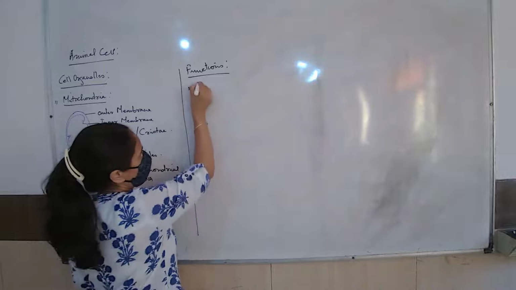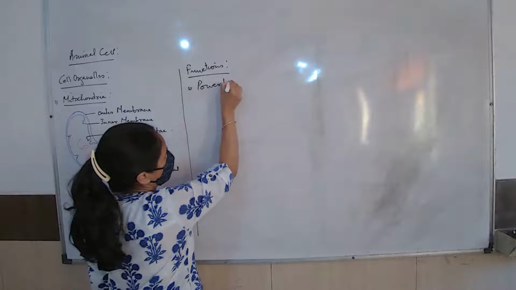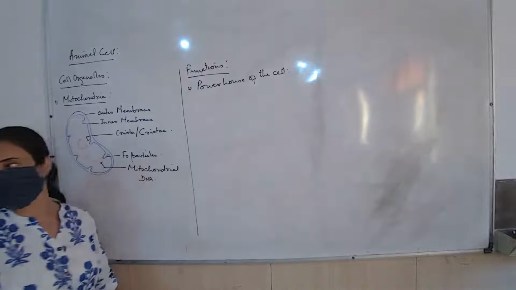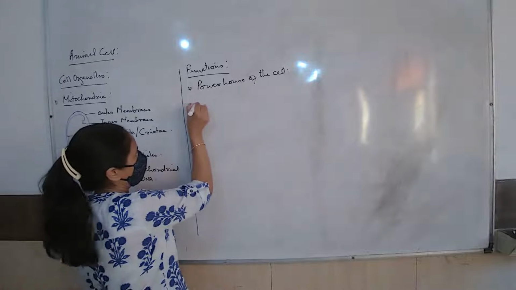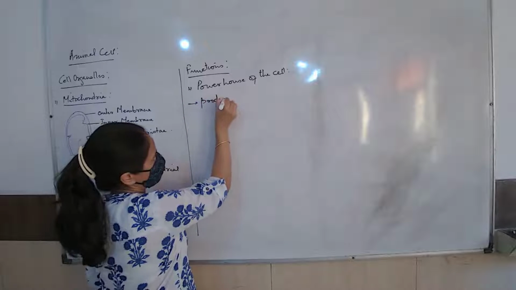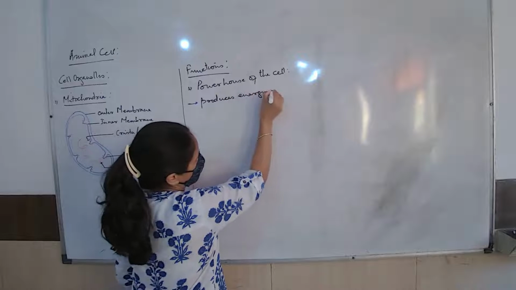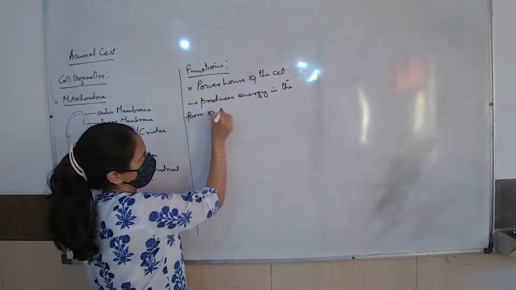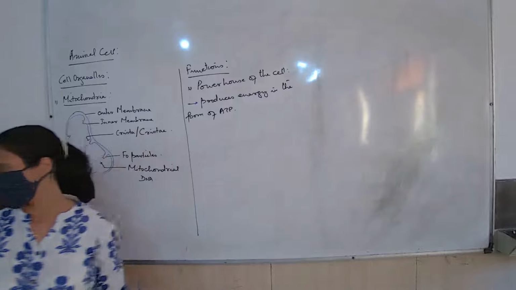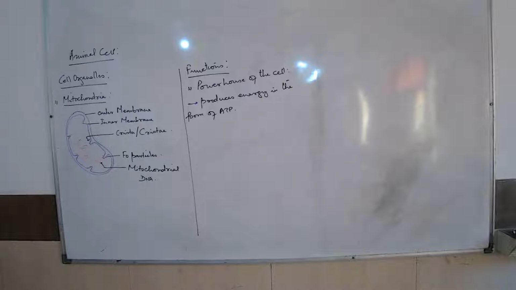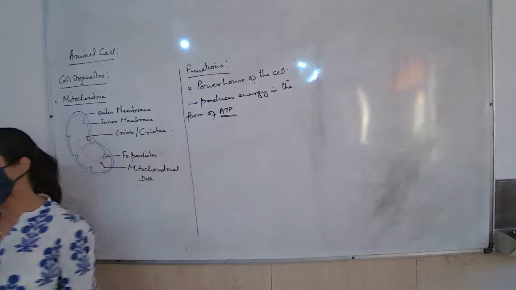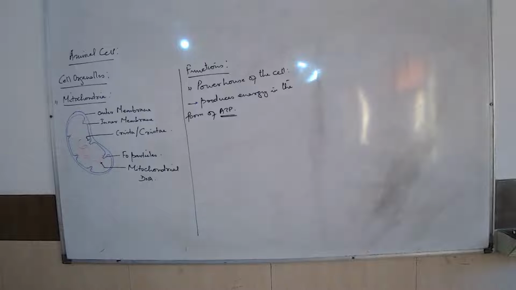Number one, mitochondria is known as the powerhouse of the cell because mitochondria produces energy in the form of ATP. Keep writing this as I am writing down. This is very, very important for you. Put the heading mitochondria and keep writing down the functions. You may draw a rough diagram.